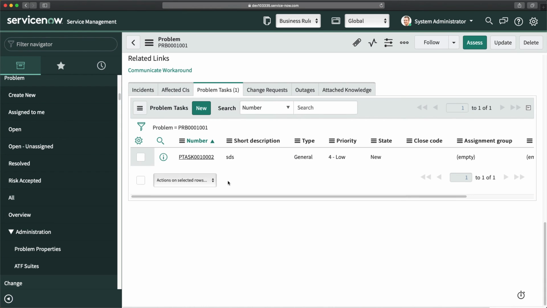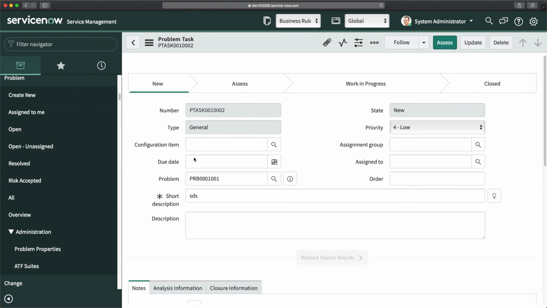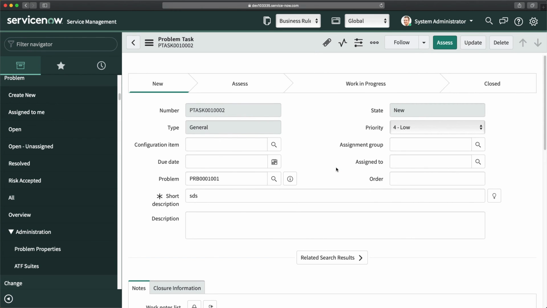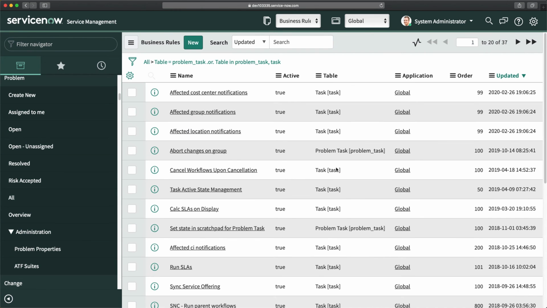So for that, we need to go to the problem task table, and we need to create a business rule on the problem task table, not on the problem record. So I will click on create new. So we are going to create a new business rule.